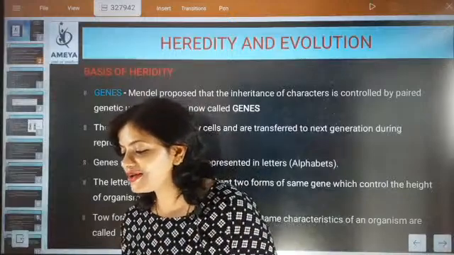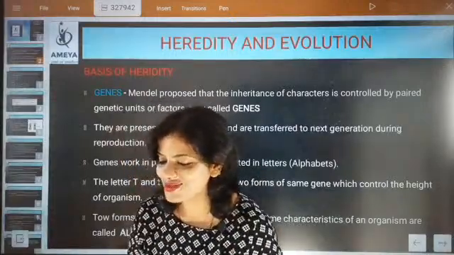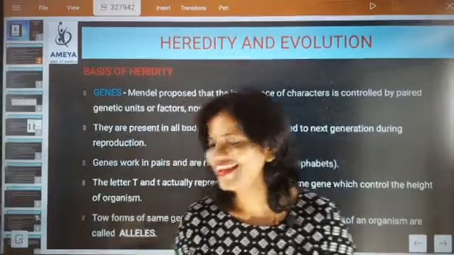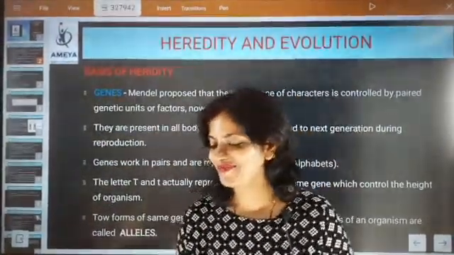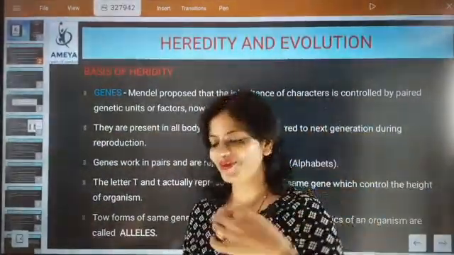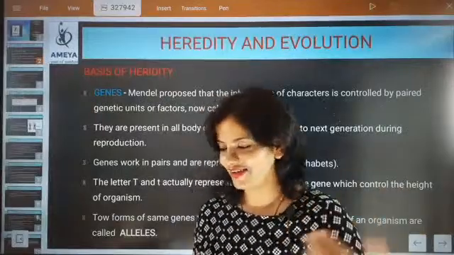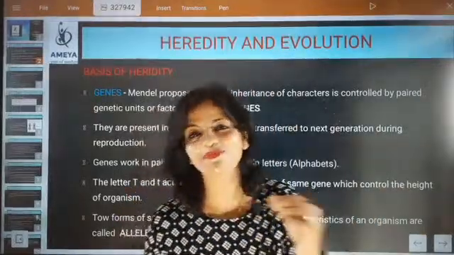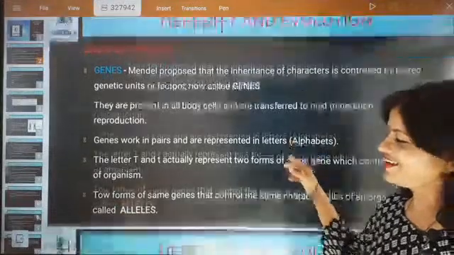I always study Mendel as mental, almost accurate. Me also, same, me also. So just include me also in that mental category. Now you include me also, don't keep me out. I am also in the mental category only.